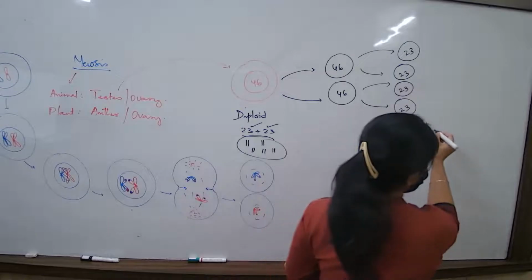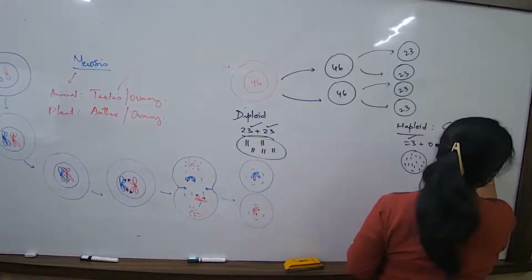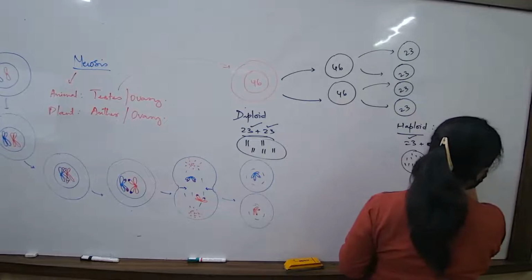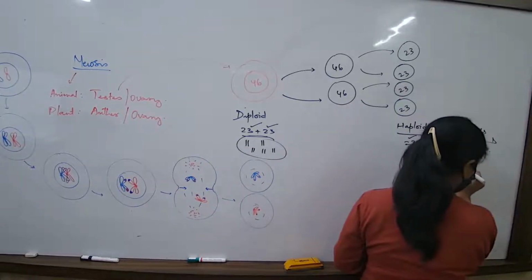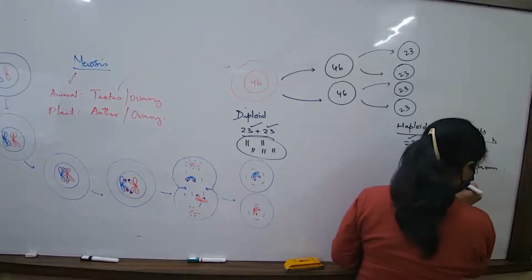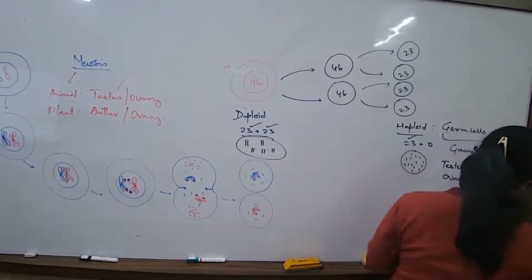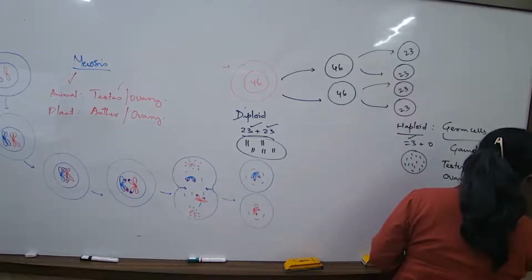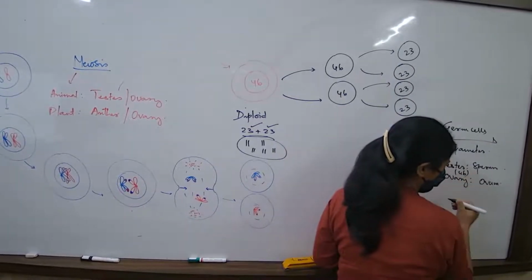These haploid cells are majorly the germ cells. What is the alternative word? Gametes. If it is the male reproductive organ, gametes are sperms. If it is the female reproductive organ, gametes are ova. Yeah, ovum. Let me write it simply. Cells of testes have got 46.